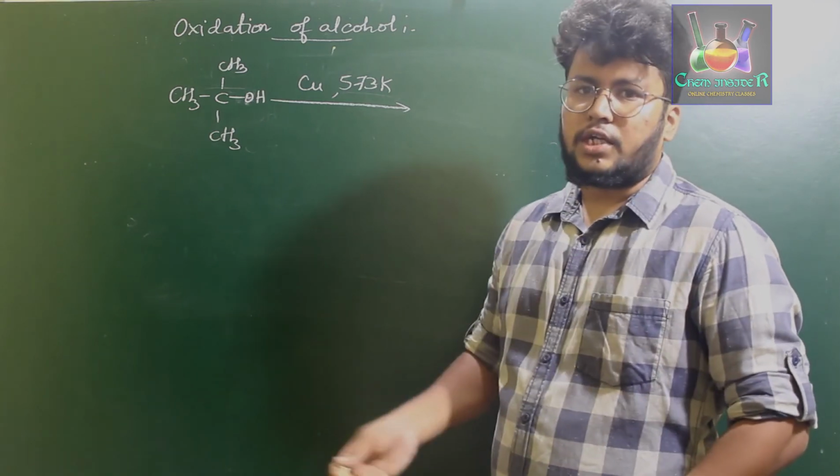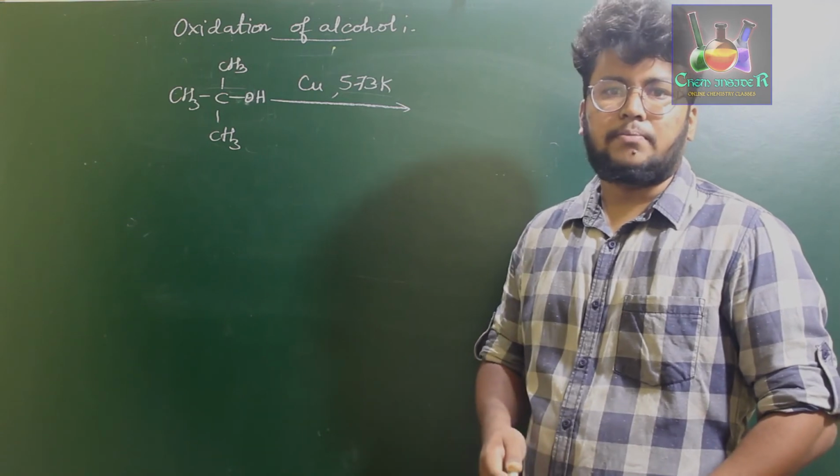Instead of undergoing oxidation, it forms an alkene by dehydration.